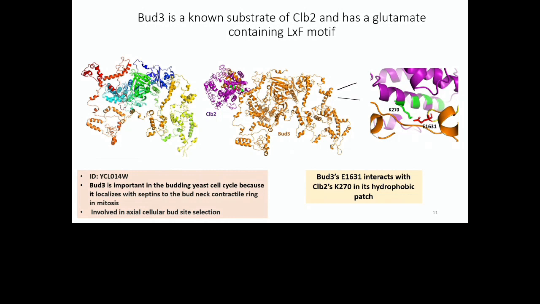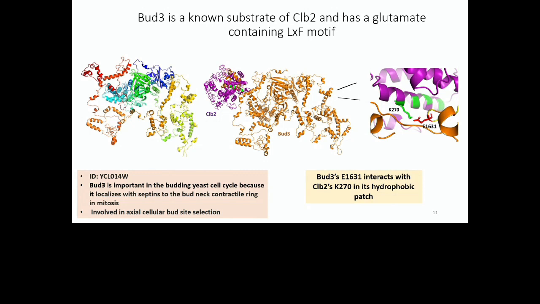This is a very large protein, over 1,600 amino acids, and it took a long time for us to model. We used a similar approach, and a lot of Modeller advanced scripts. After we got a very good model, we did the docking, and we saw that a very similar pattern happens here.